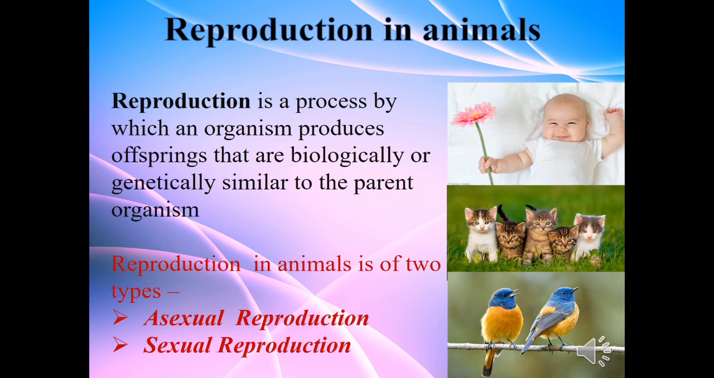You are very much familiar with this term, reproduction. You have learned about reproduction in plants last year. What is reproduction? Reproduction is a process by which an organism produces offsprings that are biologically or genetically similar to the parent organism. Like in plants, in animals also, there are two modes of reproduction: asexual reproduction and sexual reproduction.